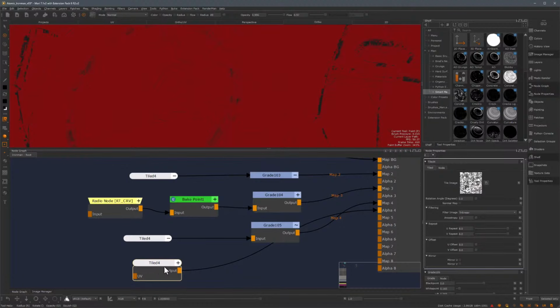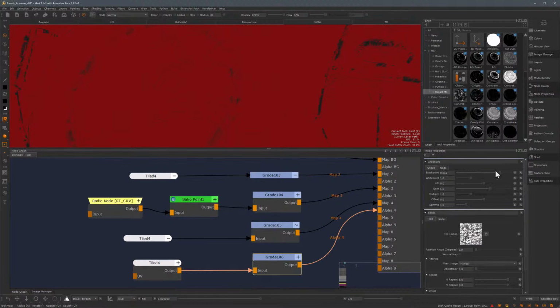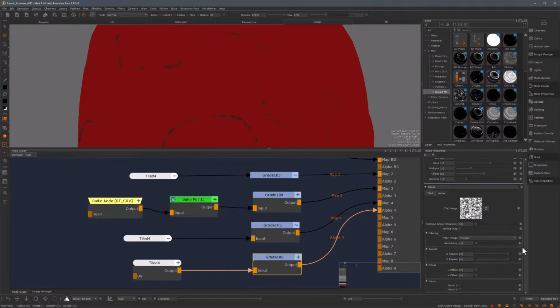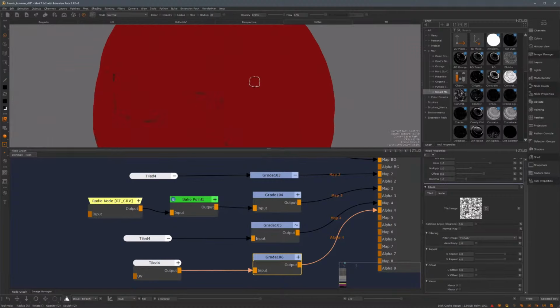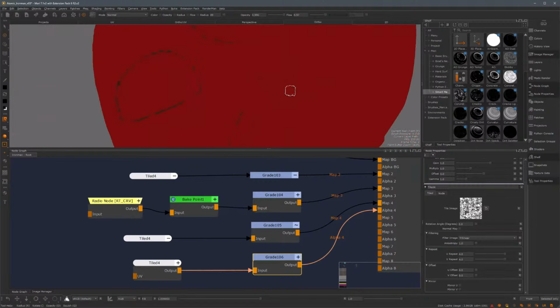scratches have disappeared. And I will get another grade node and again play with the black values to make things fade away somewhere. I can also play with the tiling of this thing. So right now it's set at 8, so let's just set this at 4 so we have larger areas of breakup. So now I get this overall scratches.